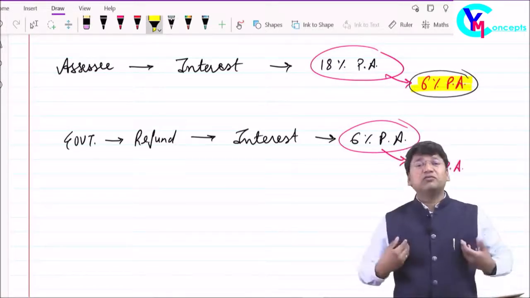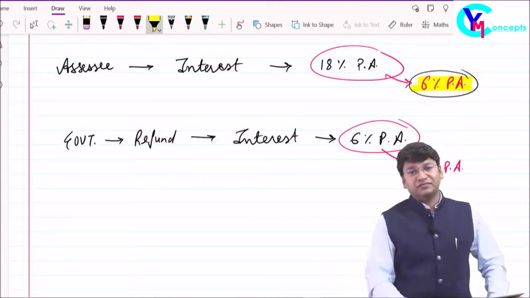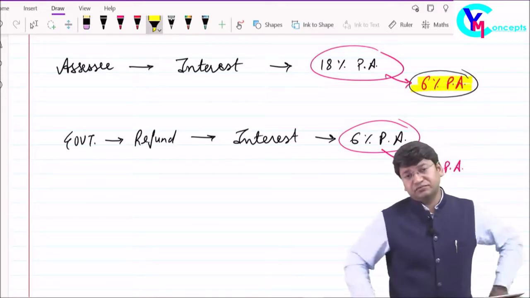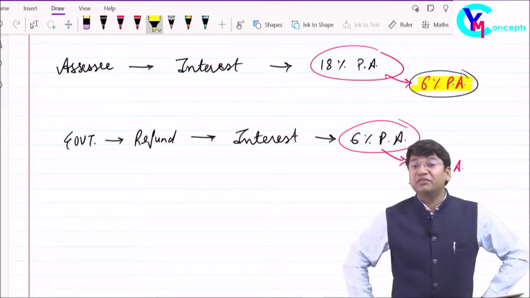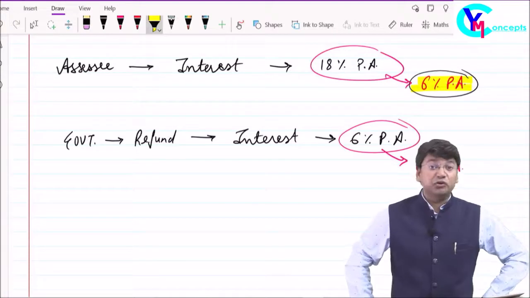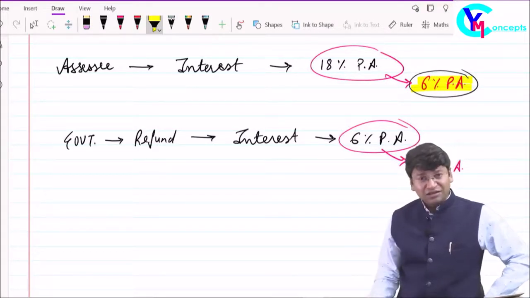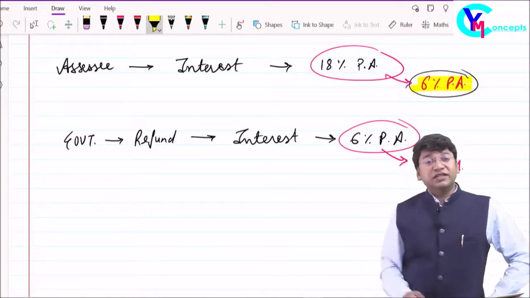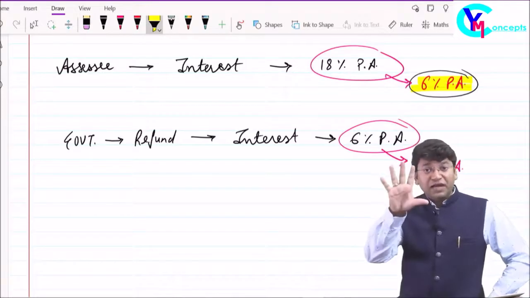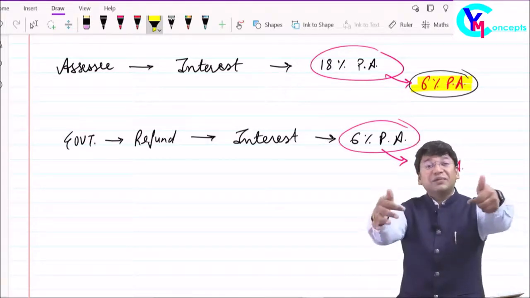For example, if one of my clients needs a working capital loan of 50 lakh rupees, what will I do? I'll ask him, what is the average GST which you are paying every month? For example, he says 10 lakh rupees per month. I will say, wait for 5 months, don't pay GST for 5 months. He will say, what? I said, yes. So 10 lakh on average for each month, for 5 months it will come to 50 lakh. He has not paid that 50 lakh tax to the government. Now the 50 lakh working capital is arranged for him.